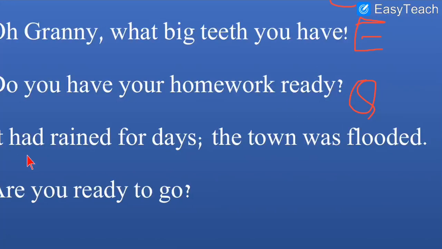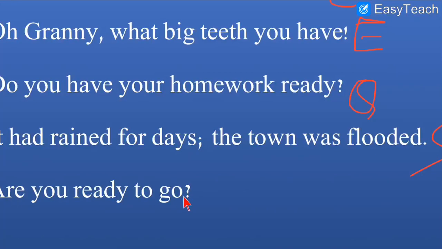Next one. It had rained for days. The town was flooded. So see again, there is just information given about the town, that the town was flooded because it was raining for many days. And in the end, there is a full stop. So when you see a full stop, it is called a statement. So I have to write S for statement.